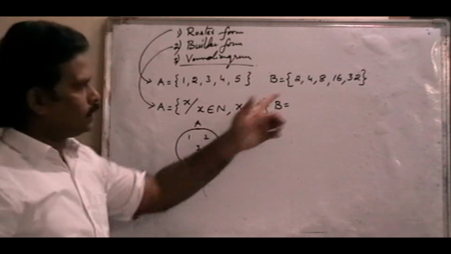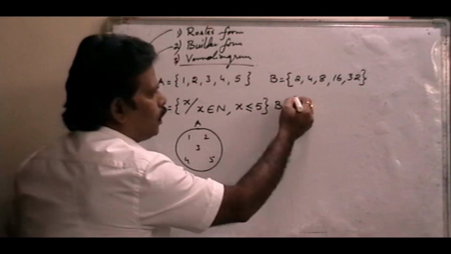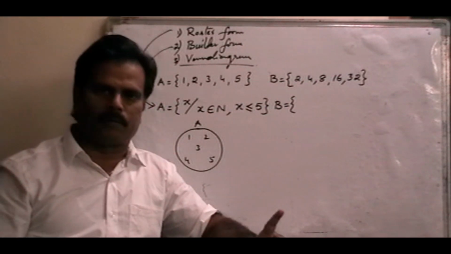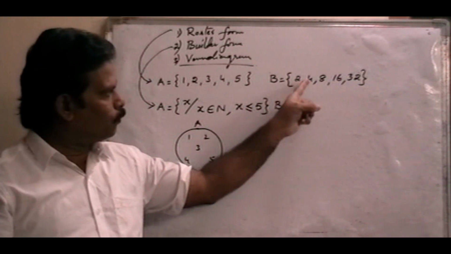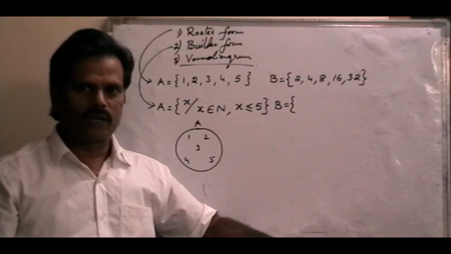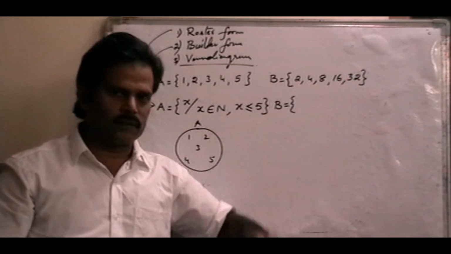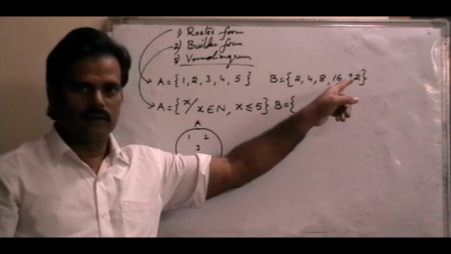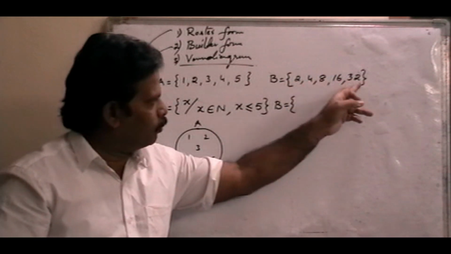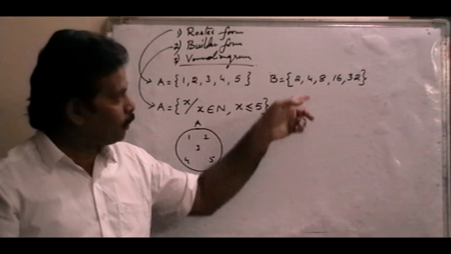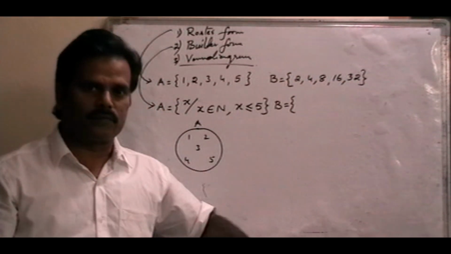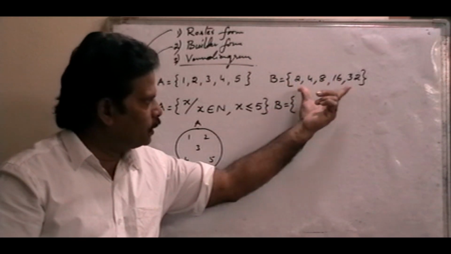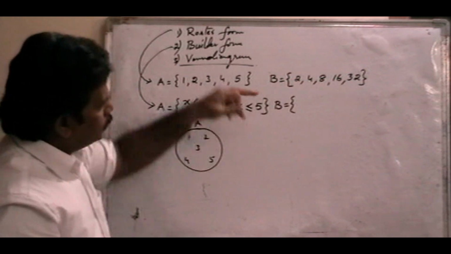Builder form, how is it formed? First, observe each and every element, which satisfies one common property, one common condition. What is that? Here 2, 4, 8, 16, 32. Yes, these are all natural numbers, but some natural numbers are missing. And each and every element is an even number, but some even numbers are missing.